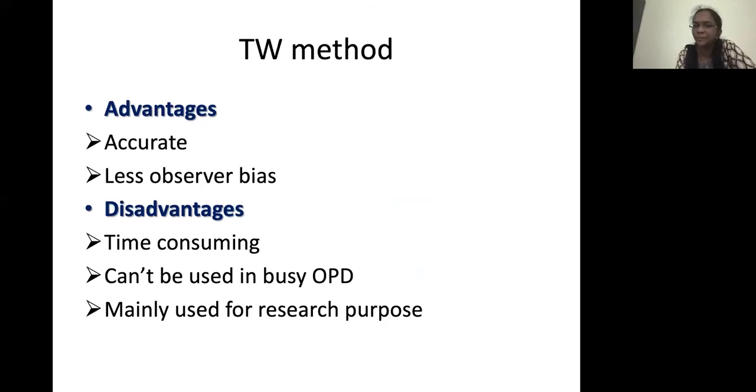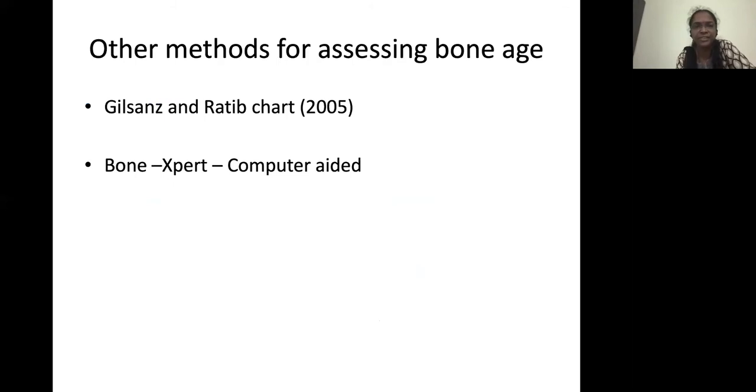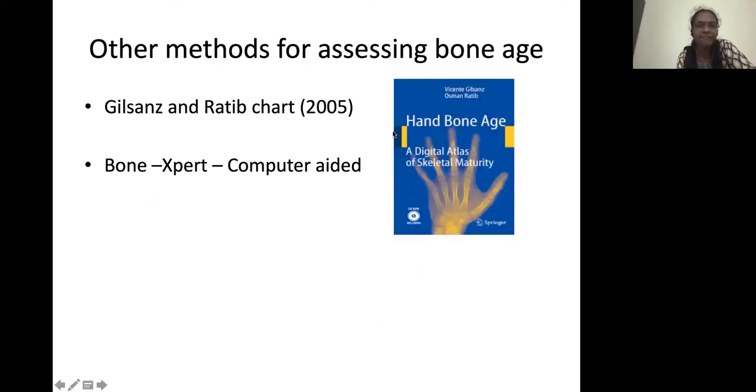If you use the Greulich and Pyle charts or another method which I am going to tell, that is the Gilsanz and Ratib chart, this is freely available in the Play Store. This is another atlas which we can easily download onto your mobile. Again, it resembles the Greulich and Pyle chart. Up to 18 years, the different bone ages are given. There you can compare your child's X-ray with the standard and calculate the bone age.